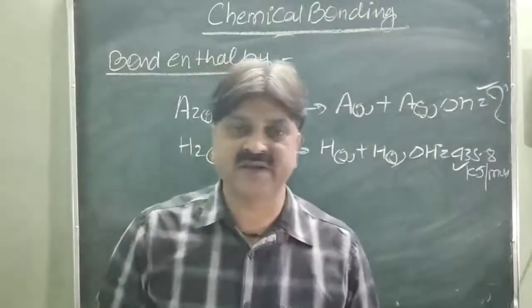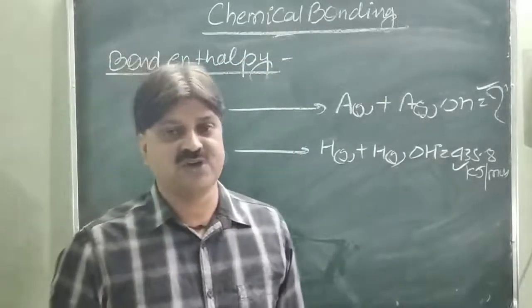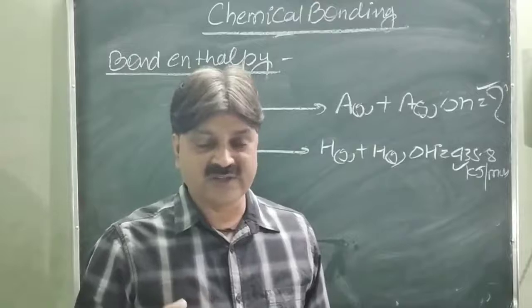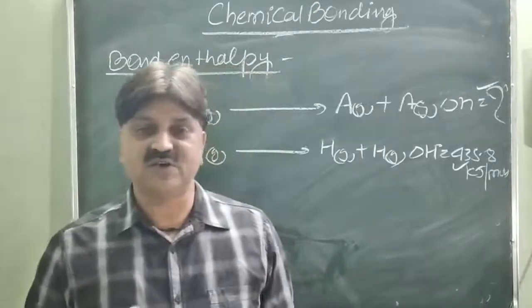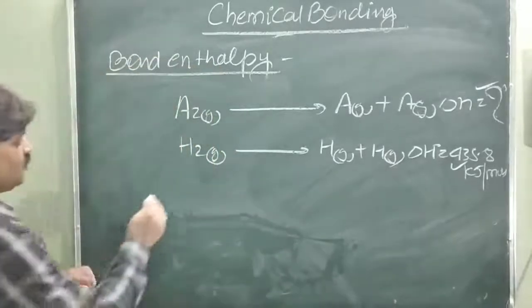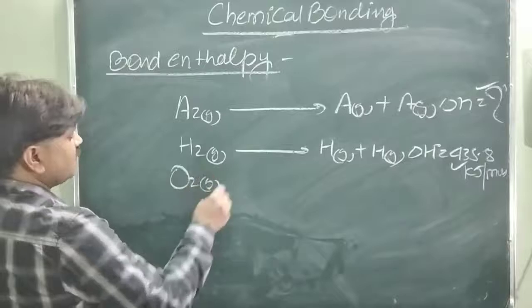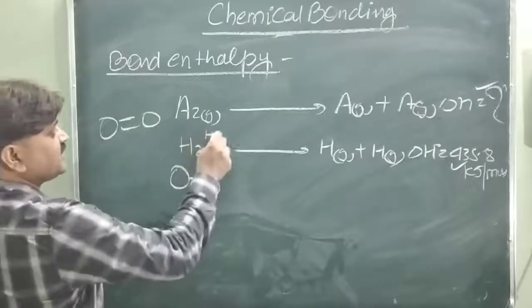Another example you can take is the breaking of 1 mole of oxygen molecules. What is the amount of energy required to break 1 mole of oxygen bonds? That is called the bond enthalpy of oxygen. In the case of O2, it is bonded in this manner, a double bond. This is the single bond, hydrogen bonded in the single way.